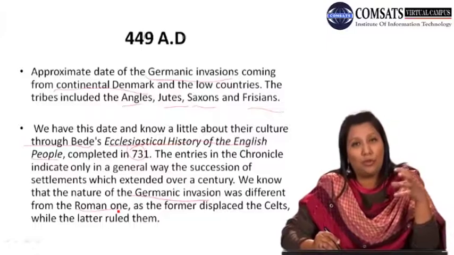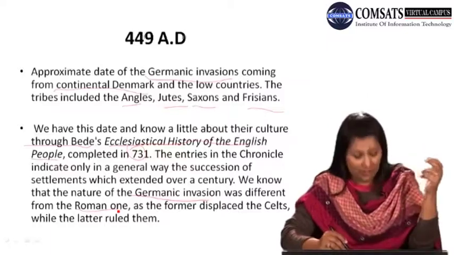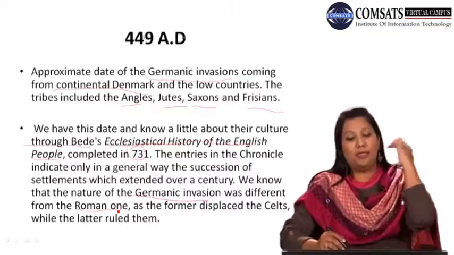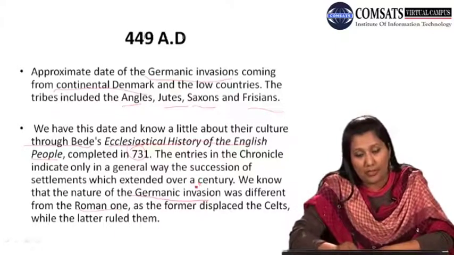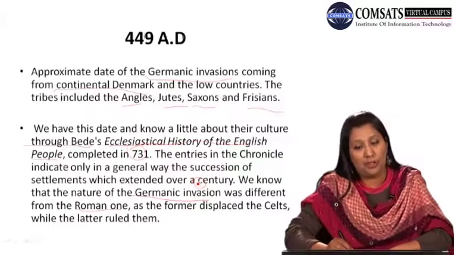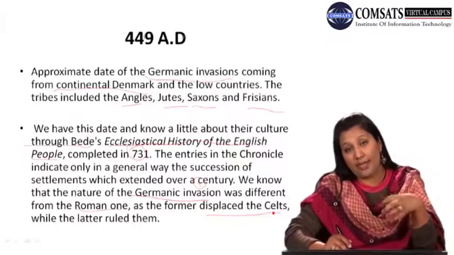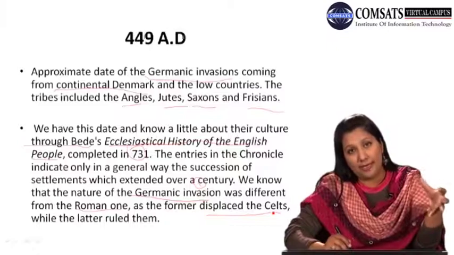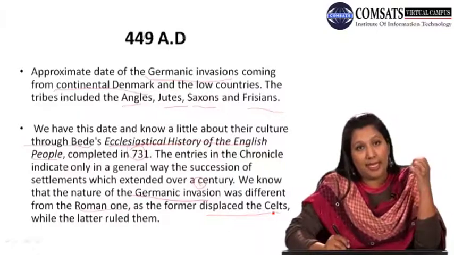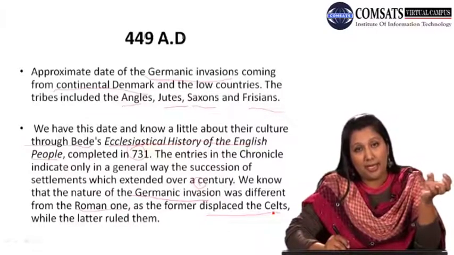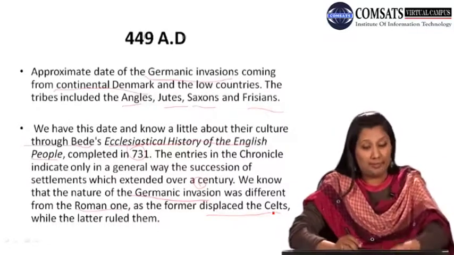Both the Germanic as well as the Roman invasion are very important, but the difference between the two is that the first one, known as the Germanic invasion, displaced the Celts who were already residing in those territories. These Germanic tribes came and expelled them, they invaded and attacked, and they grabbed the place and the property, while the latter ruled them.